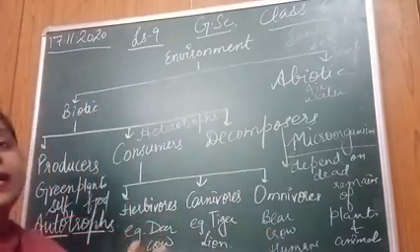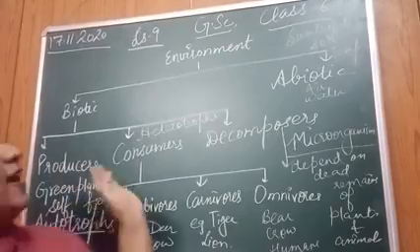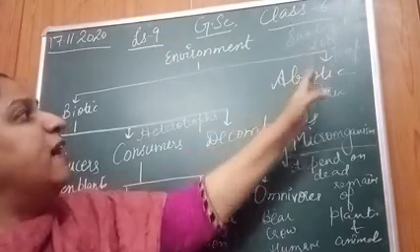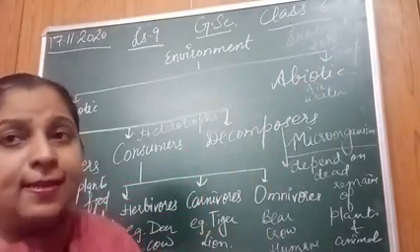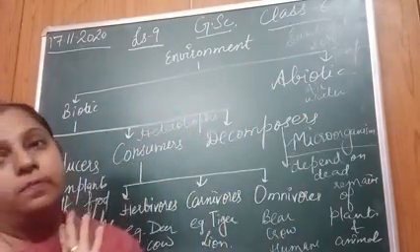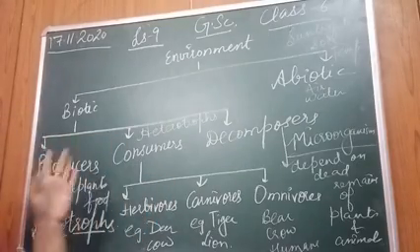How is there interdependence? Like the plants, the producers, they need light, right? Proper temperature, air, water to do photosynthesis. If these things are not present, photosynthesis will not be done. If photosynthesis is not done, consumers, decomposers, everybody will die.